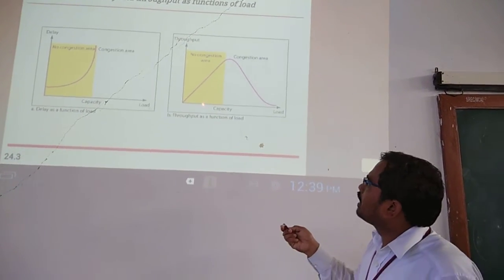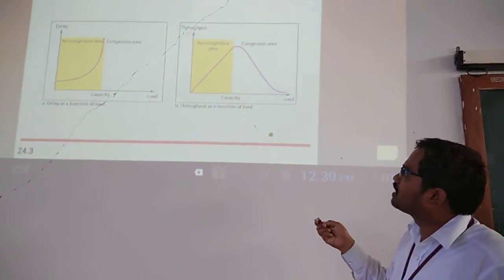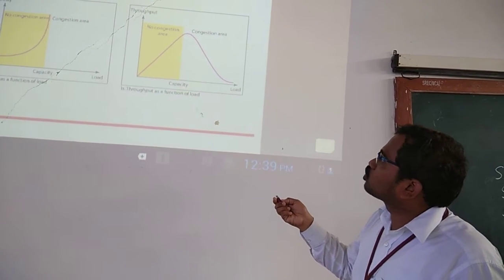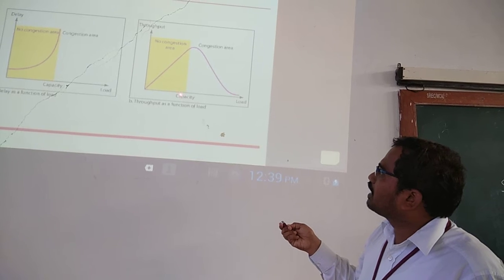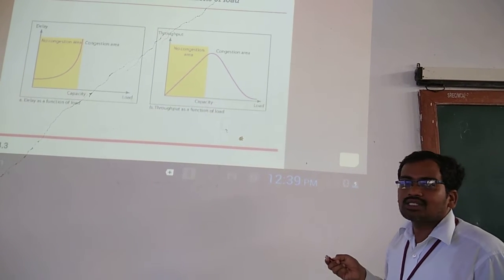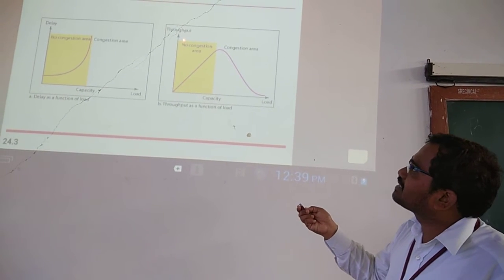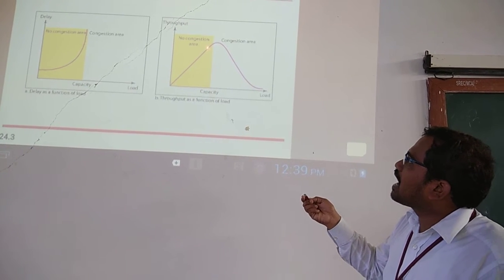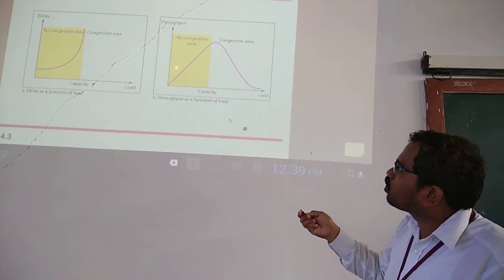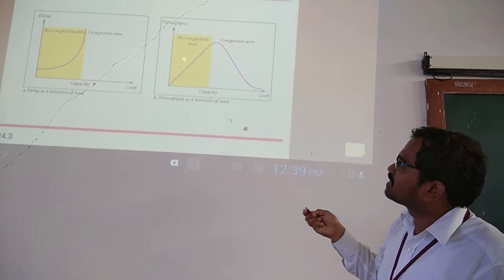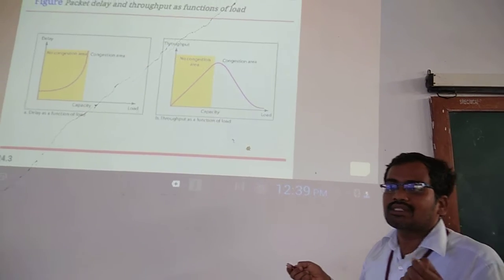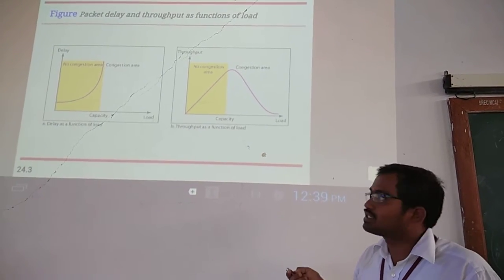Now in the other case, let us see how congestion affects the throughput of the network. In the x-axis let us take load, and in the y-axis throughput. Initially the throughput of the network is very low, because the load on the network, meaning the number of packets sent to the network, is less.